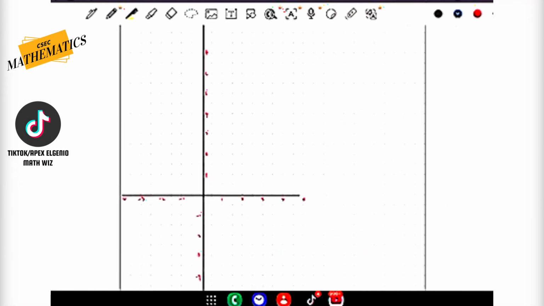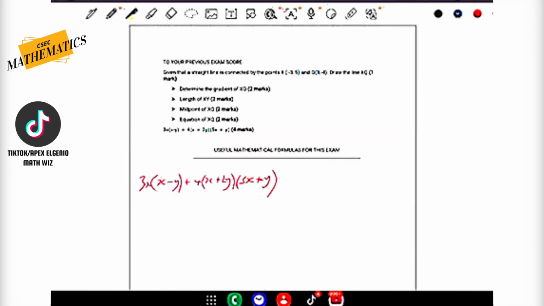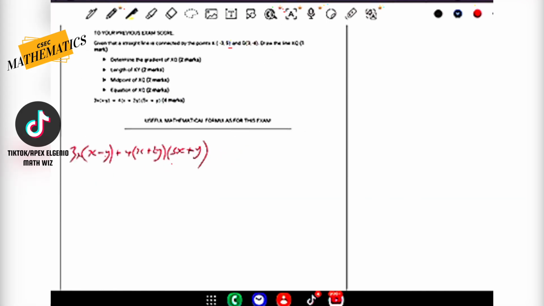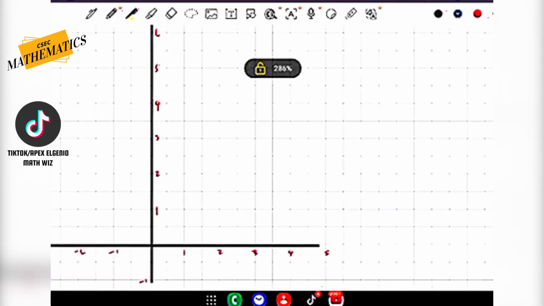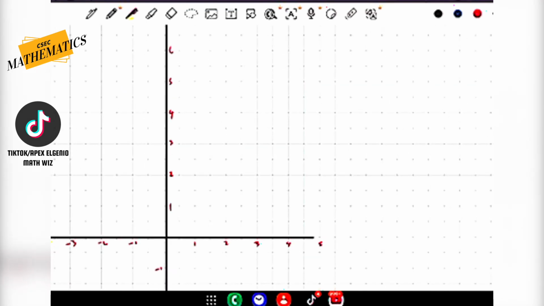So I've already drawn up my graph here for you, and some of you guys are familiar with the Cartesian plane. All right, so the first point here is -3, 5. So -3 to the left, 5 up. Let's zoom it up here. I'm using a different scale because I'm using a slightly different graph. It's a more minimized graph, but this is the best that I could find from the type of device that I have. So -3 to the left, 5 up. We're looking at landing at this very exact position here.